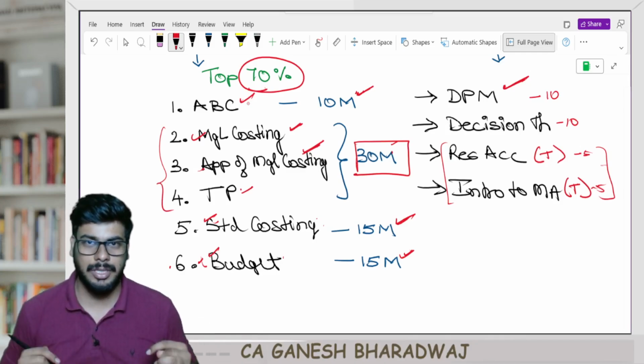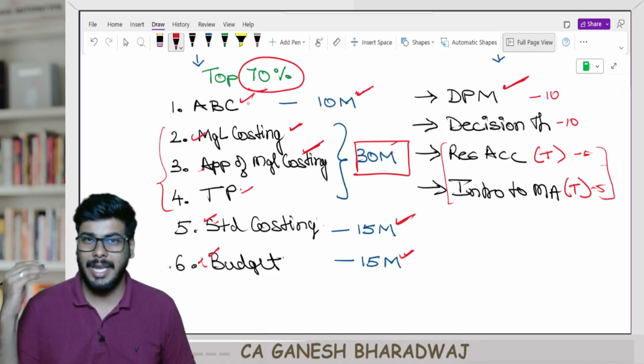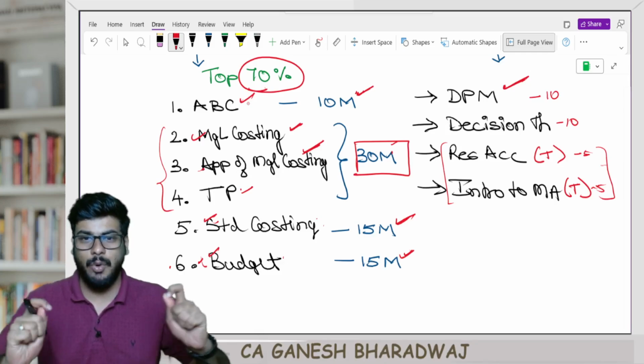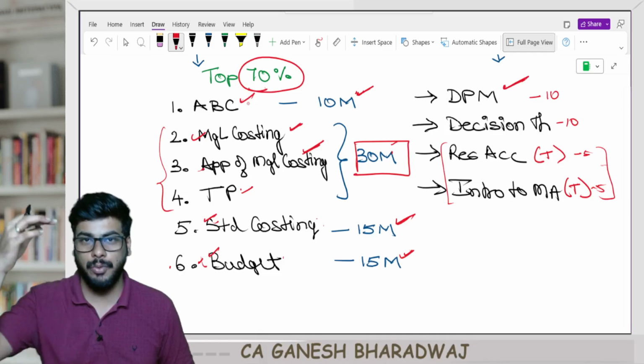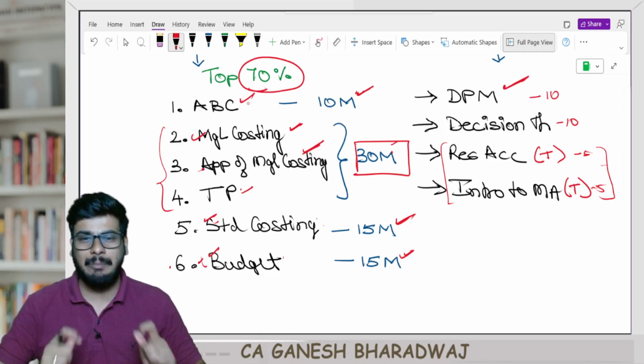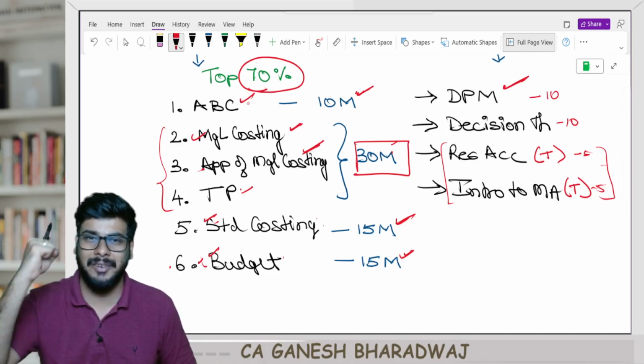If you follow this, the chances are you might easily end up scoring an 80 plus for sure, provided you have a very strong conceptual knowledge. If you have just followed what I've mentioned to you in our regular batch, absolutely you will be able to score an 80 plus, right? The chances are very, very high.